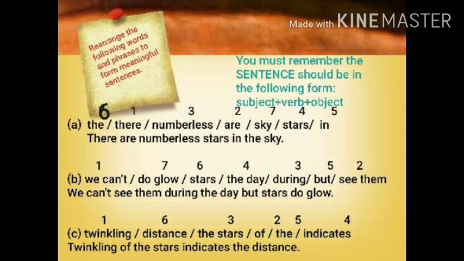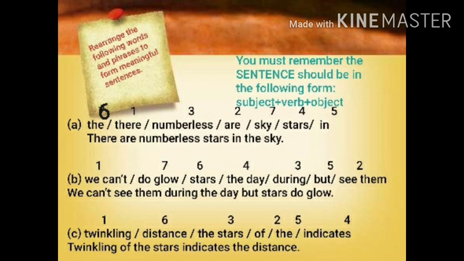I have given numbers to the words so that it can be helpful for me while I write the answers. So first number 1, as I have given the first word there, then are number 2, then numberless, this word is number 3, you can see, then stars number 4, then in number 5, the number 6, sky number 7.